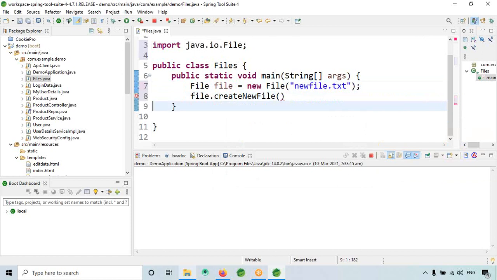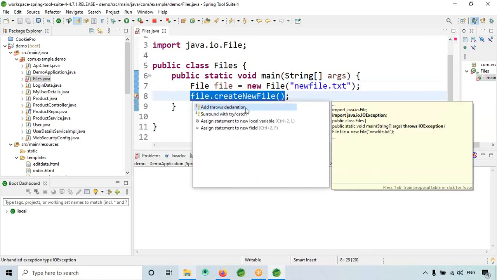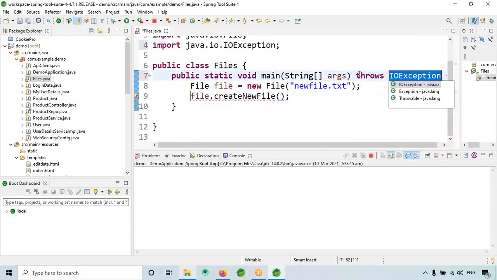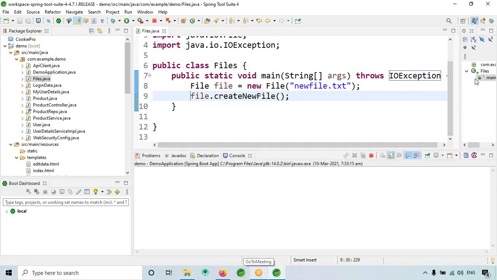As soon as I give createNewFile, when I run this, it will ask you to either use a try catch block or declare throws IOException.